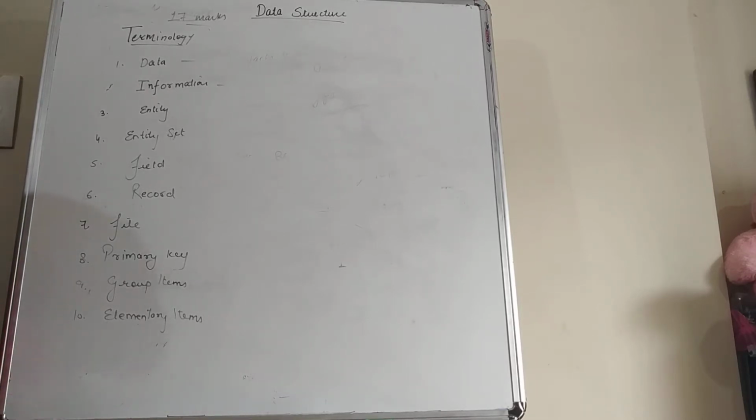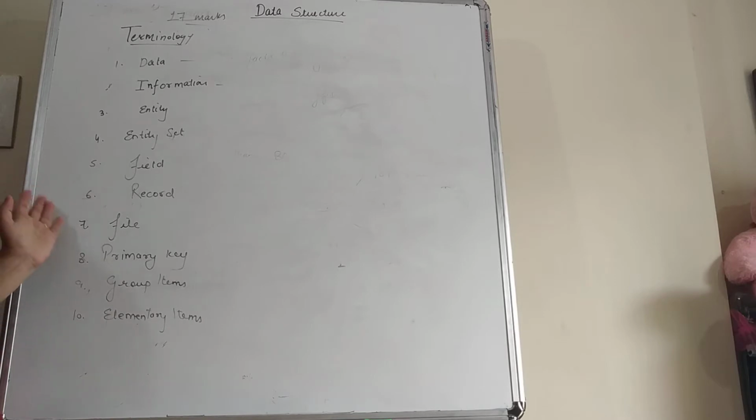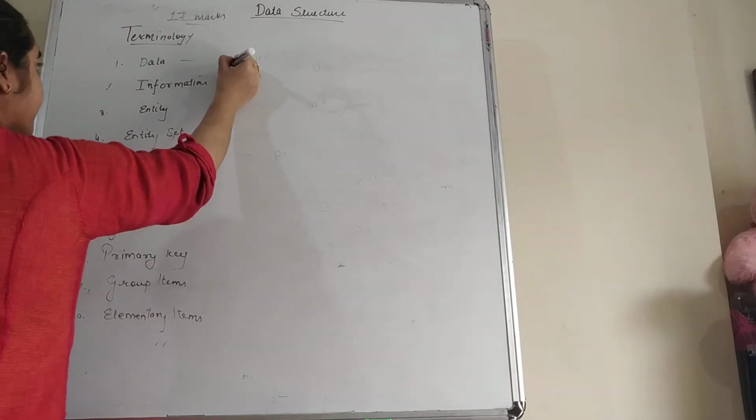So how can we store the data? That will be told by the different types of data structure. We have different types of data structures that we can discuss later. Initially, we will discuss all the terms that are related to data structure. So the first term is data. Data means raw facts and figures.